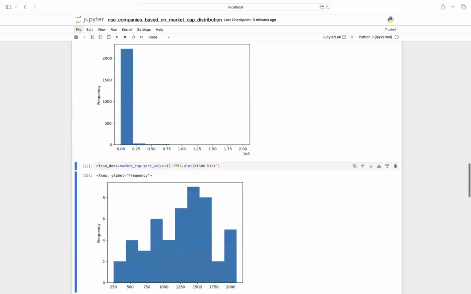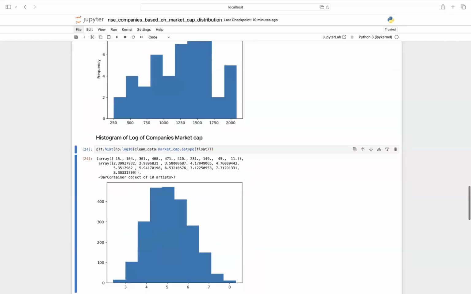If we analyze just the first 50 companies, then there is still some sort of distribution. But as we go along for more, the distribution becomes very uneven. Okay, so now what we are going to do is transform this data, as we do, to get more meaningful insight. And I'm going to take a log of the market cap. So how will the data change?